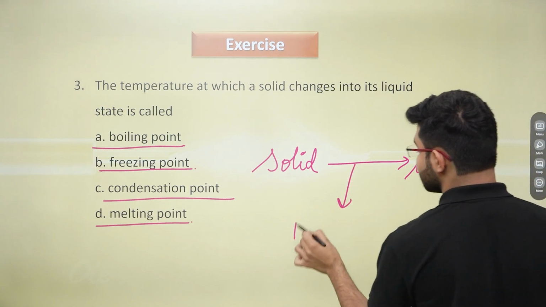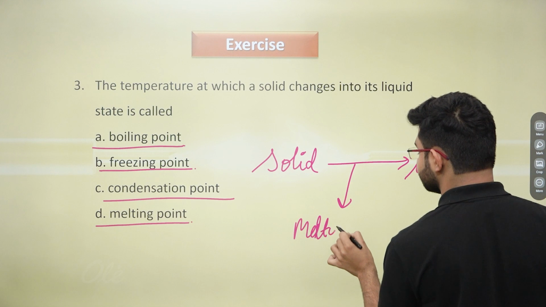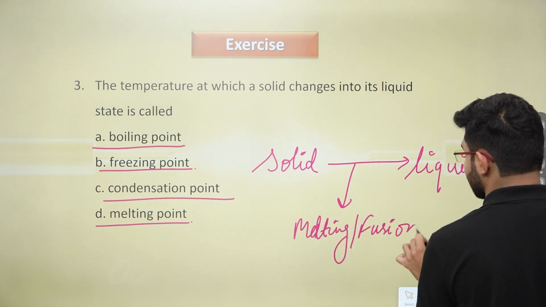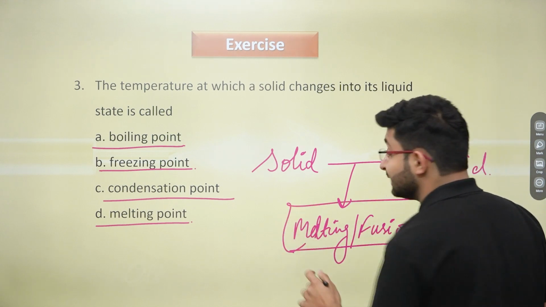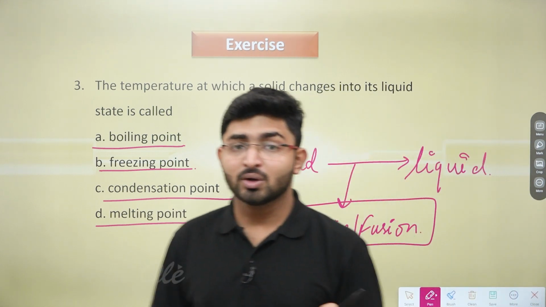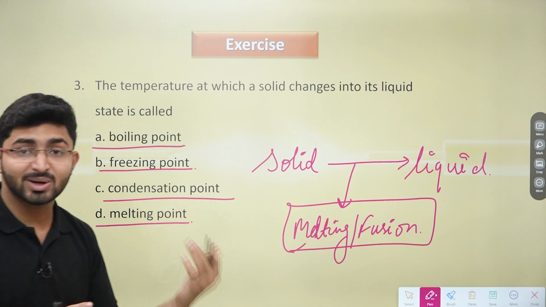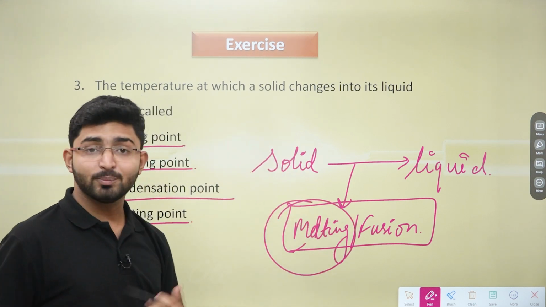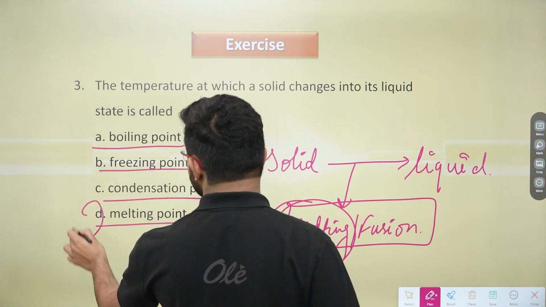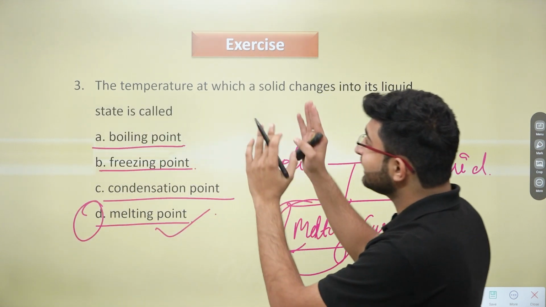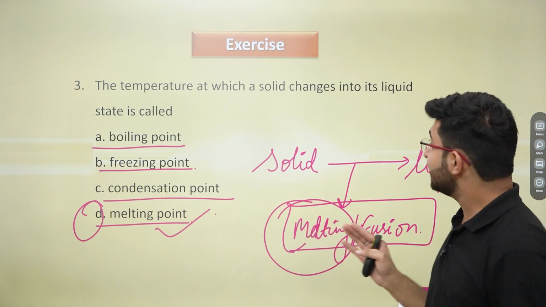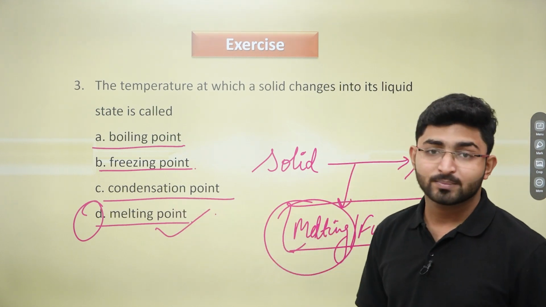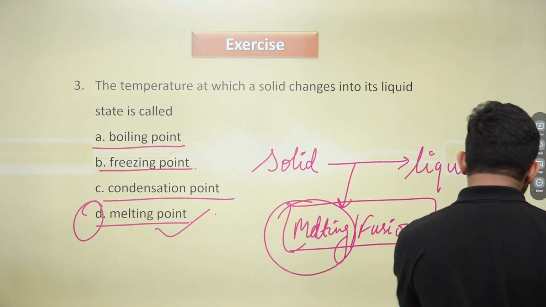is actually known as melting or fusion, right? And the temperature at which any solid changes itself into its liquid state is obviously known as the melting or fusion point. So that's why option D will be the correct answer, that the temperature at which a solid changes into its liquid state is called melting point. Okay, I hope this is very clear to you.